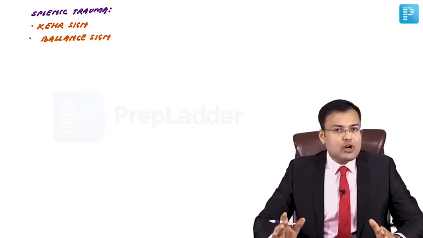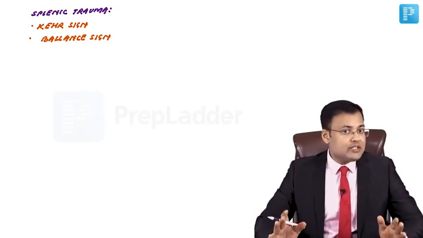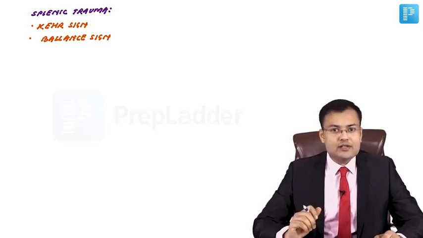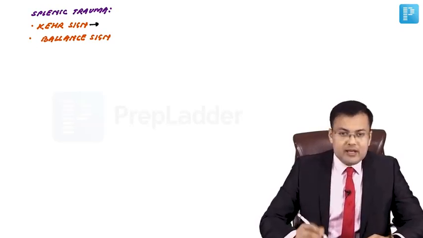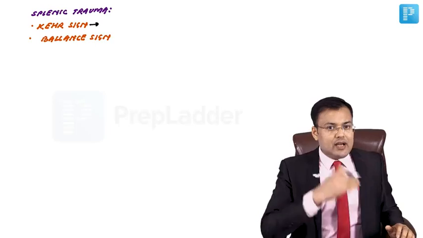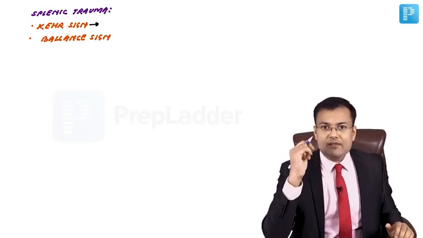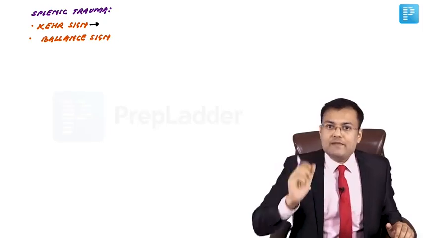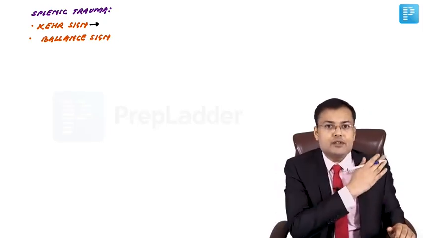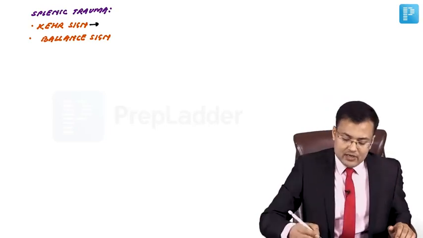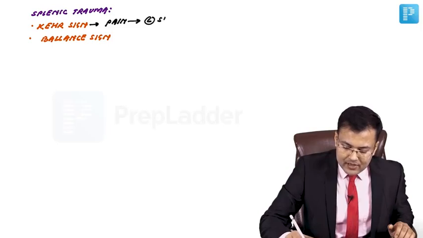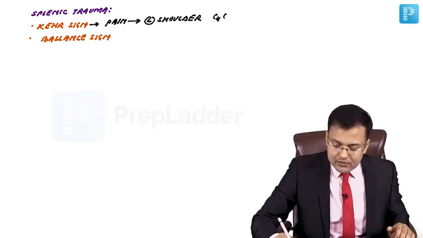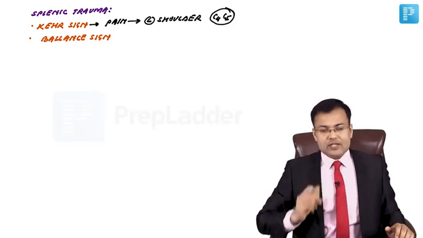We discussed that the most commonly injured organ in blunt trauma abdomen is the spleen. There are two signs which are asked in relation to splenic trauma. One is Kehr sign and second is Ballance sign. What is Kehr sign? In patients of splenic trauma, there is collection of blood and this blood irritates the under surface of the diaphragm. Via C4, C5 fibers of the phrenic nerve, the pain is referred to the tip of the left shoulder. This is Kehr sign. So the pain is referred to the tip of the left shoulder via the phrenic nerve, which branches? C4, C5. Kehr sign.